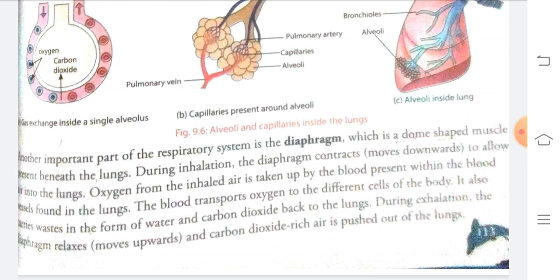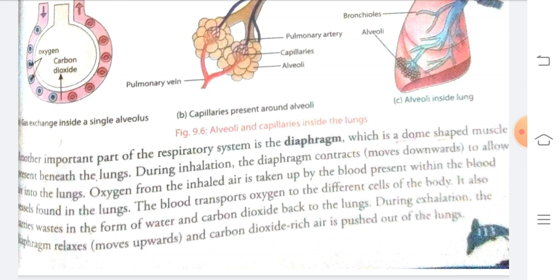And when the diaphragm relaxes, the lungs contract and the gases are sent out through the nose.